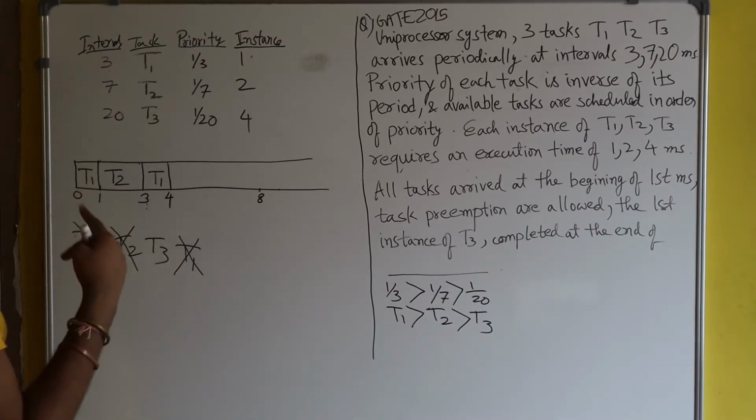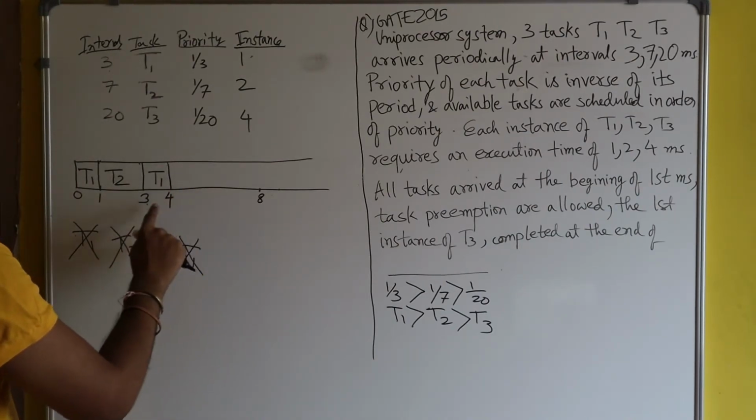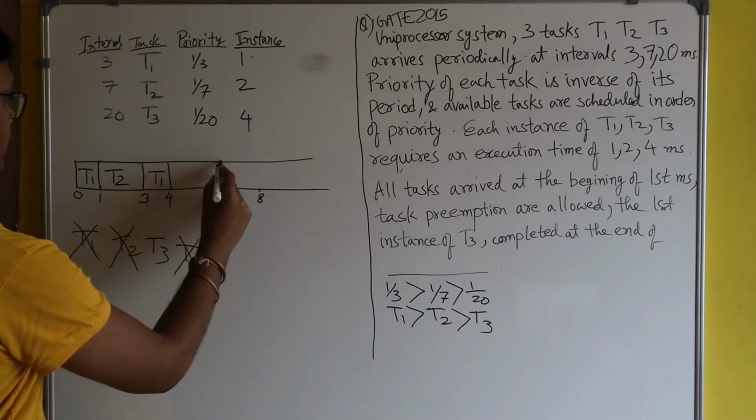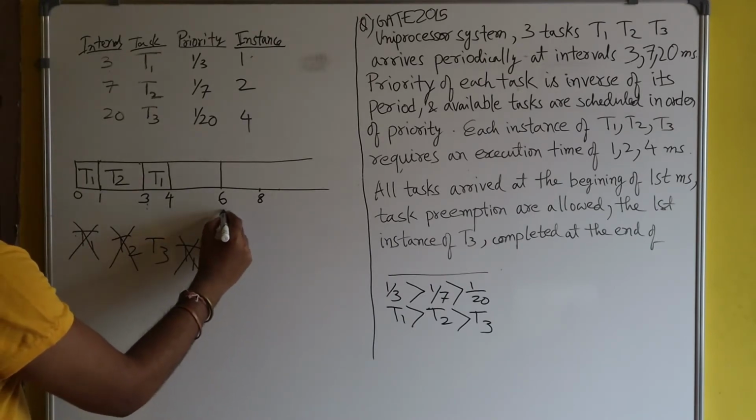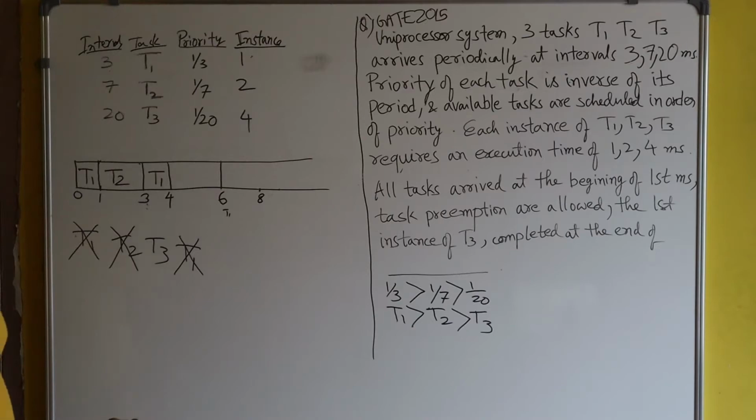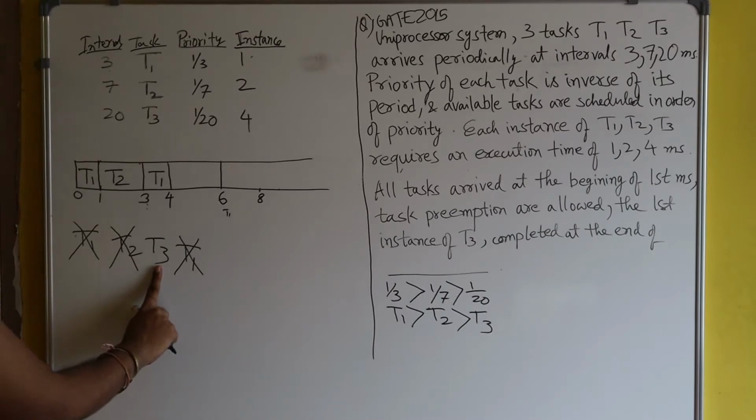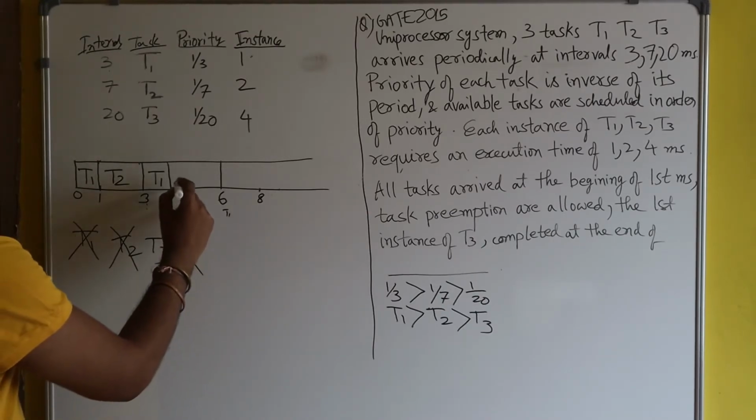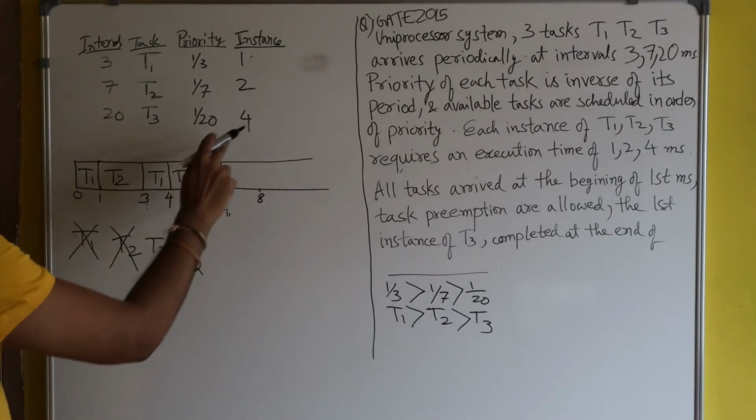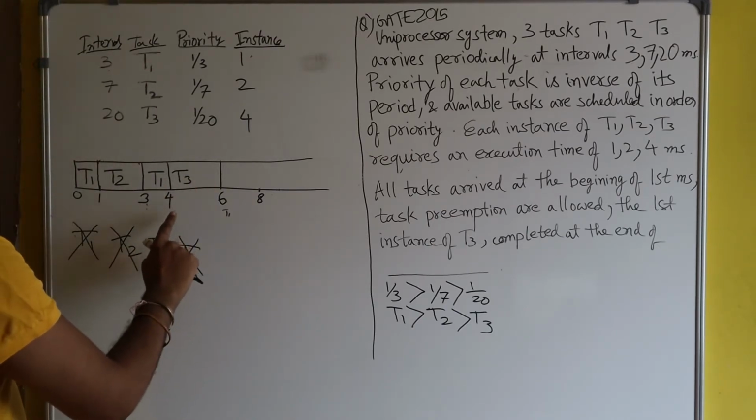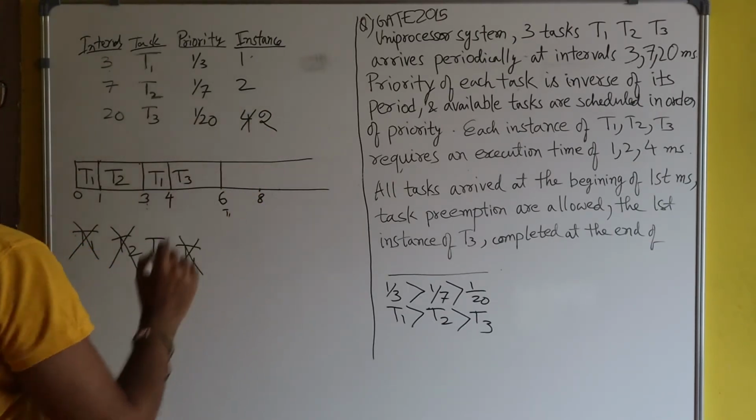And now T1 will come again after 3 seconds. So T1 came here and again after further 3 seconds, it means 3 plus 3, 6, at this point T1 will again come. So now from 4 to 6, no other process is there. Only T3 is available. So CPU will be given to T3. So here I will write T3. What's the burst time of T3? It's 4 seconds. So CPU will run for 4 to 6 seconds. So only 2 seconds are left for T3.